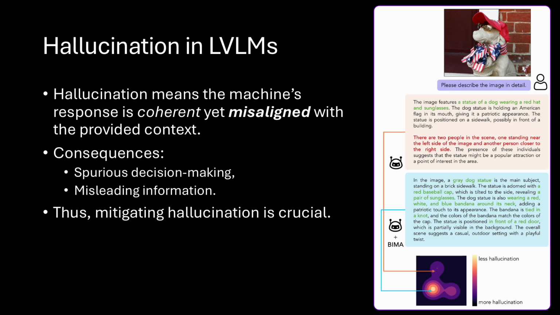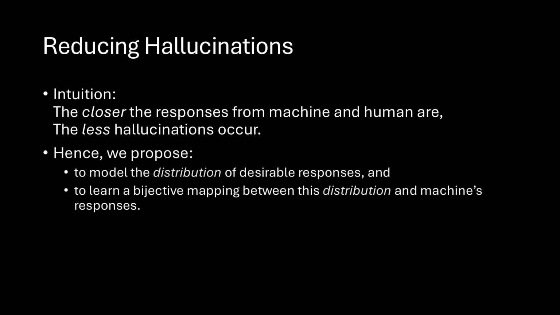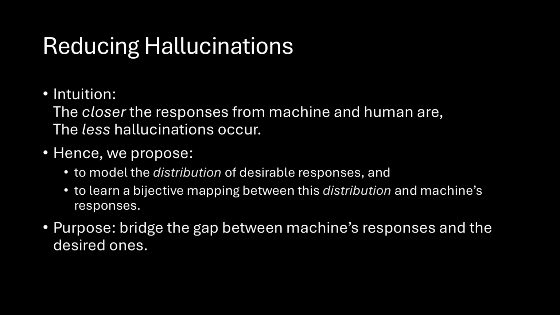To this end, we propose an approach to mitigating hallucinations in LVLMs named BIMA, with the idea of mapping each response to its corresponding degree of hallucinations. Our motivation stems from the intuition that the closer the responses from the machine and human are, the less hallucinations will occur. In other words, whenever the responses are favored by users, hallucination will be less likely to happen. Therefore, we propose to model this situation by a distribution of desirable responses and to learn a bijective mapping between this distribution and the machine's responses. The ultimate goal is to bridge the gap between the machine's responses and the desired ones.